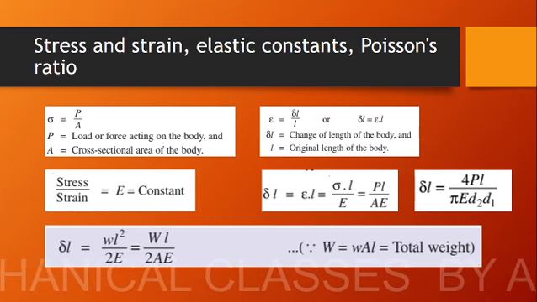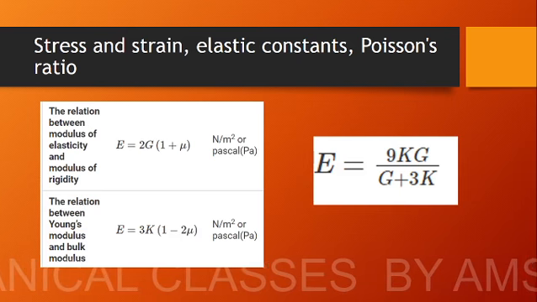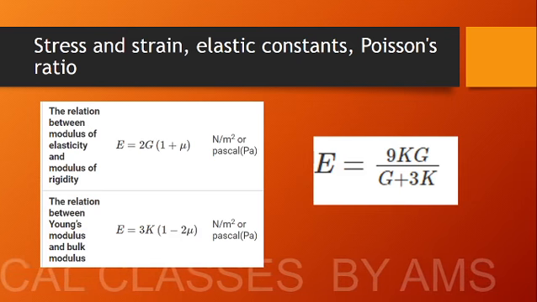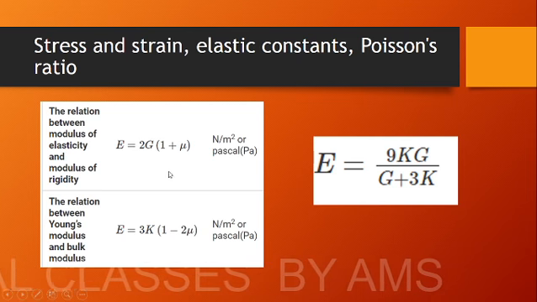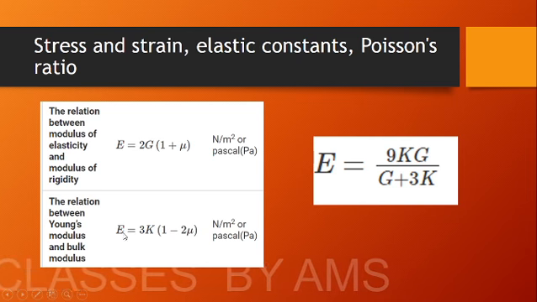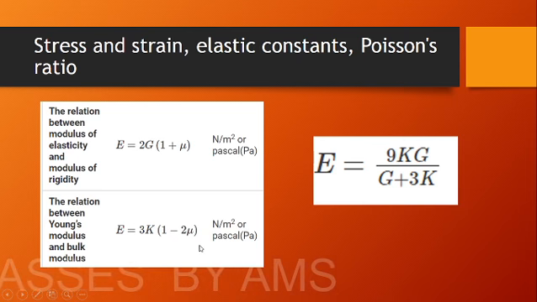Okay, and next comes the elastic constants. So we have to study mainly two equations. E is equal to 2G into (1 plus mu). E is equal to 3K into (1 minus 2 mu).